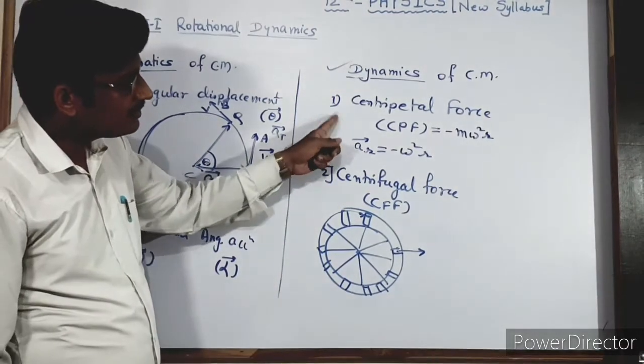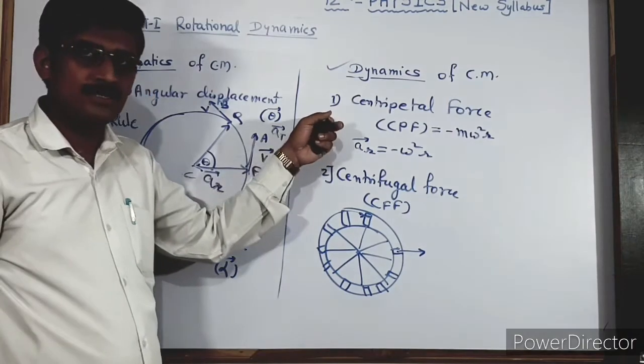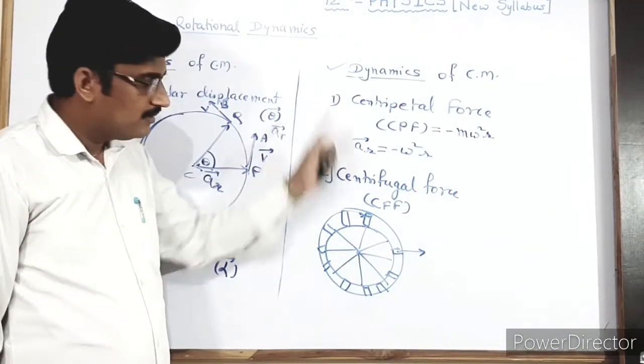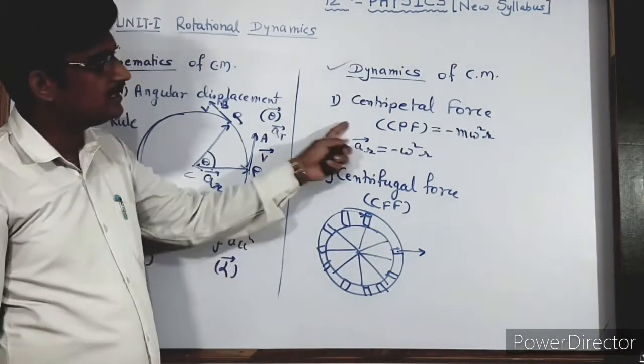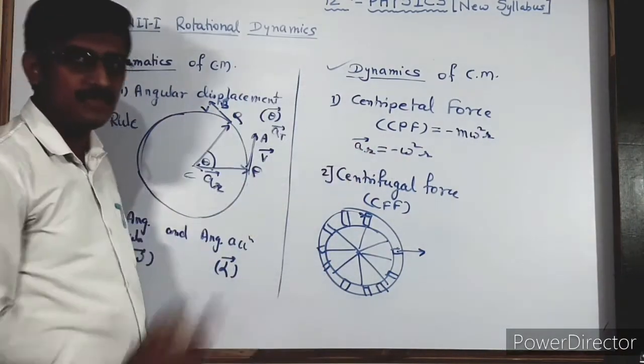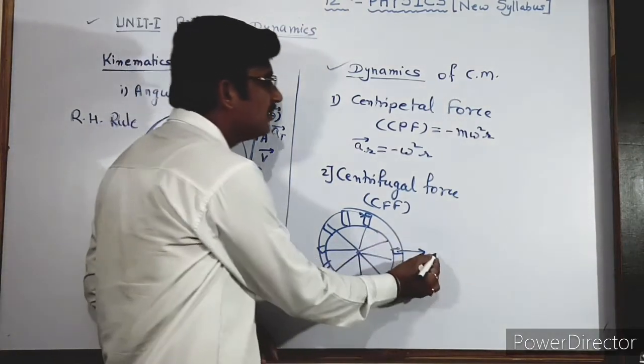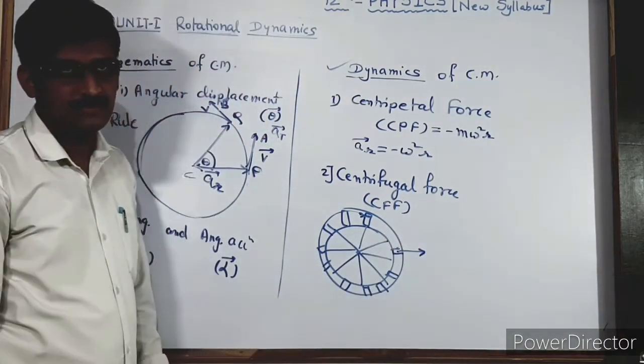It is not an imaginary force, but it is called a pseudo force. These are the real forces because we know the source of the force. But here we don't know the source of the force. It is applied due to that centripetal force, but it is in the opposite direction. It is called a pseudo force and it is a non-real force.